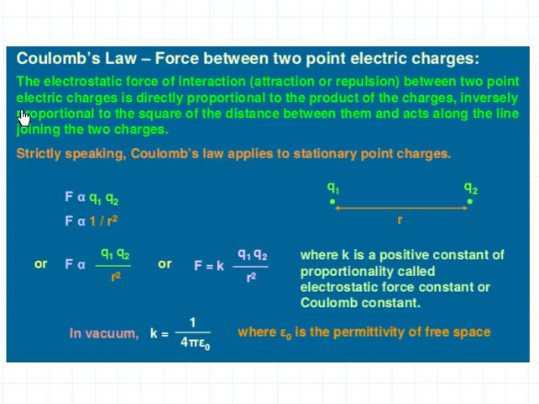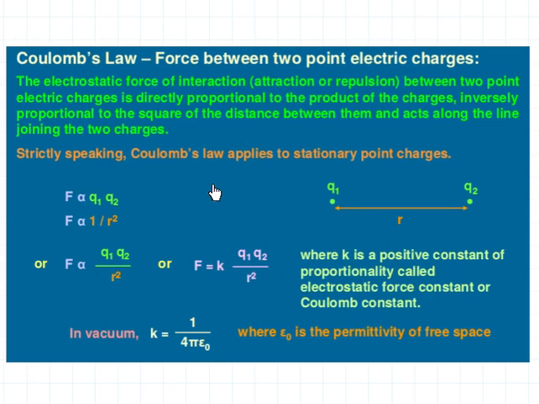First, let me define this Coulomb's law. The electrostatic force of interaction, that is electrostatic force of attraction or repulsion between two point charges, is directly proportional to the product of the charges, inversely proportional to the square of the distance between them, and acts along the line joining the two charges.